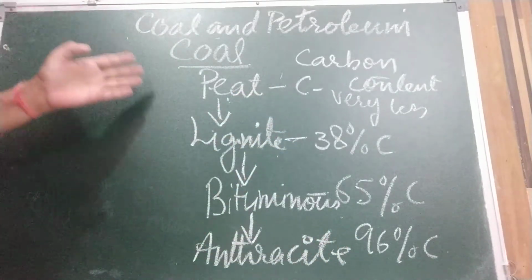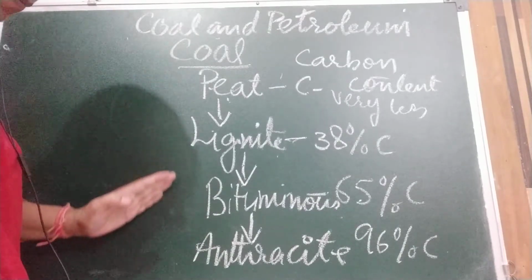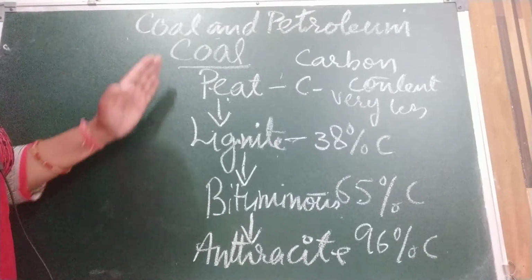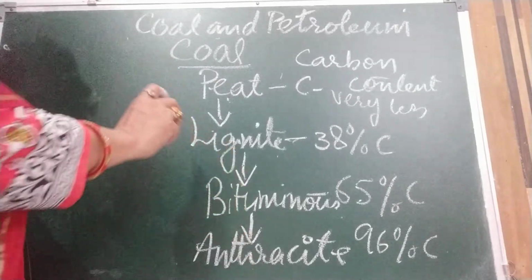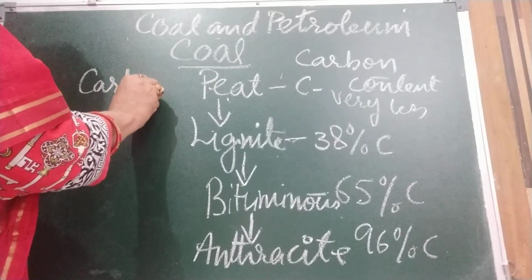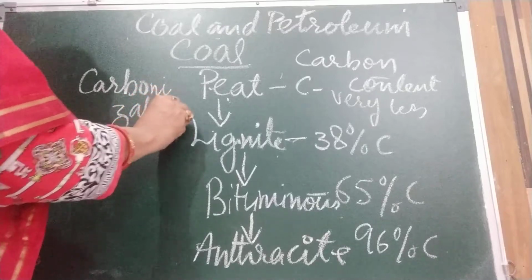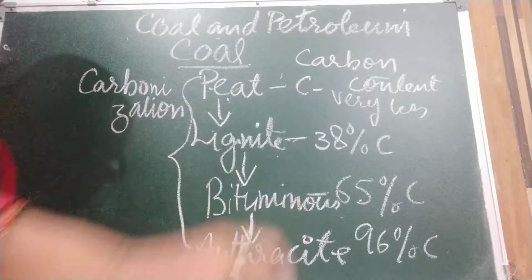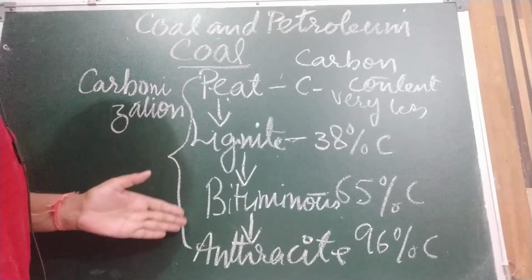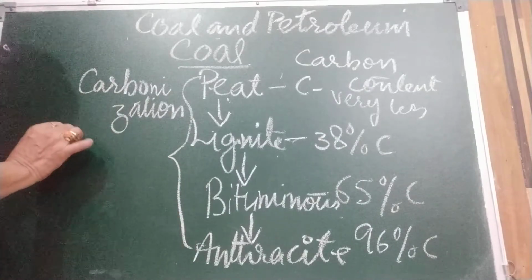So this way the formation of coal takes place, and as coal contains mainly carbon, this slow process of conversion of wood into coal is called carbonization. What do we call it? Carbonization. And the period during which this process of coal formation took place is called the Carboniferous age. Which age?